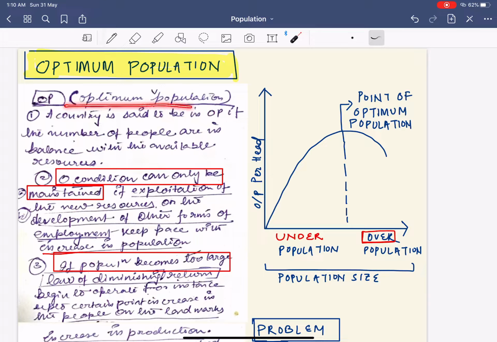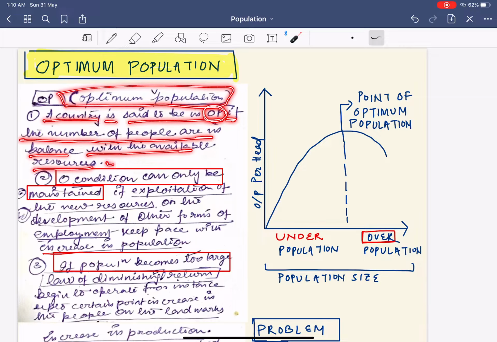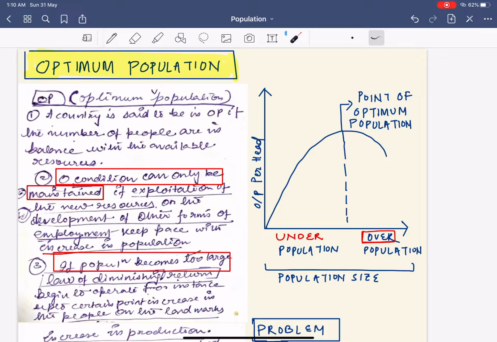See, optimum population says that a country is said to be in optimum population, which I have written as OP, if the number of people are in balance with the available resources. Simple. Again, optimal condition, I have written as O.